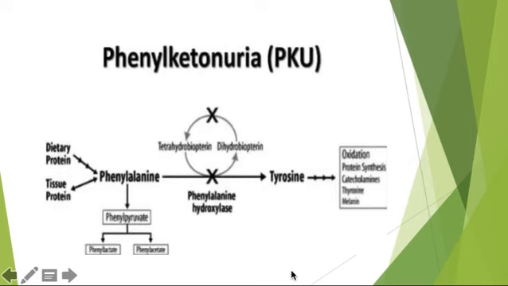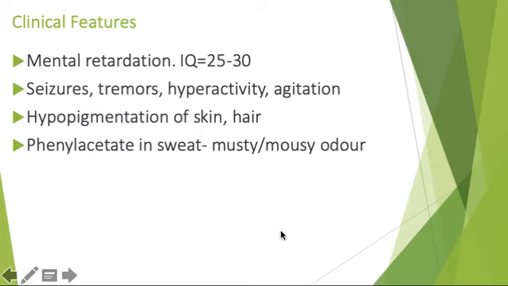What are the clinical features of PKU? The first one is mental retardation. The IQ of these patients is around 25 to 30. There are also seizures, tremors, hyperactivity and agitation. There is also hypopigmentation of the skin and hair, and because of increased excretion of phenylalanine that gets converted to phenylacetate, there is excess sweat with a musty or mousy odor. These are the clinical features of PKU.